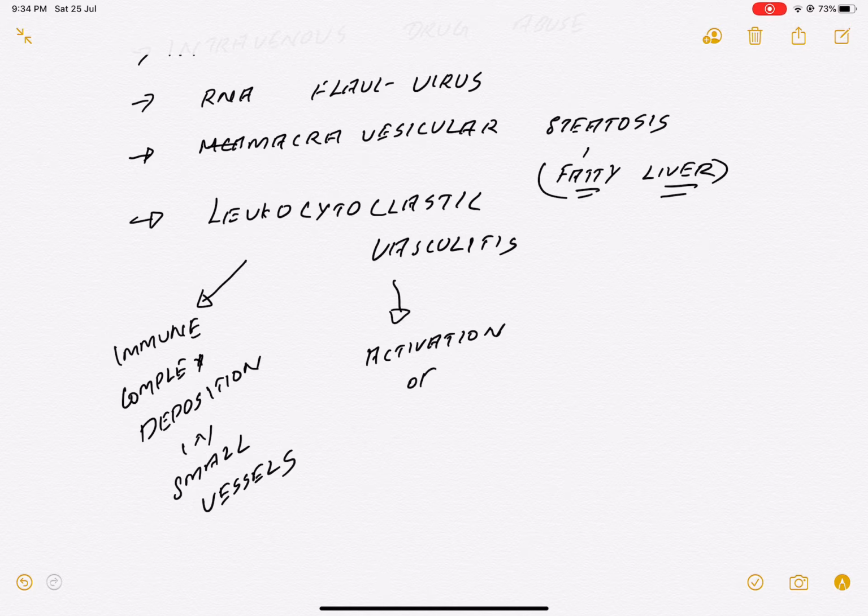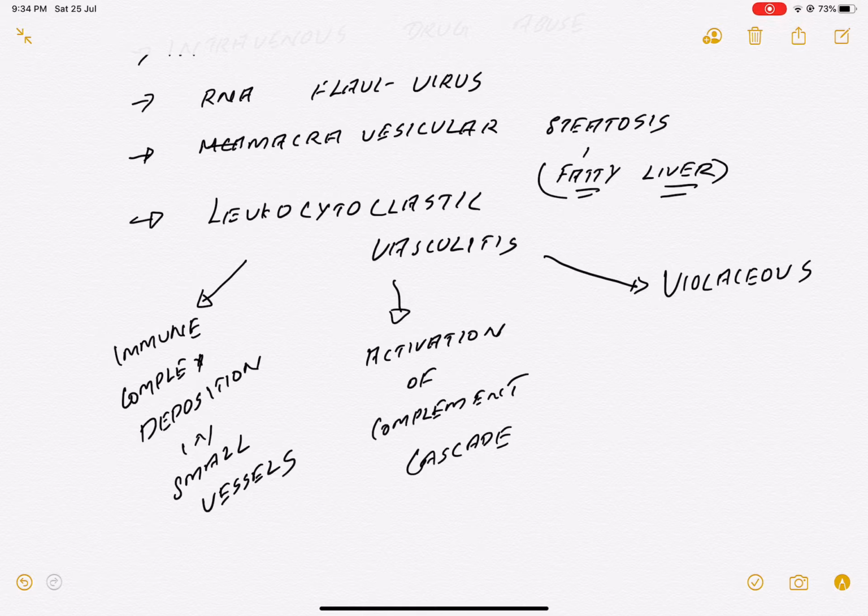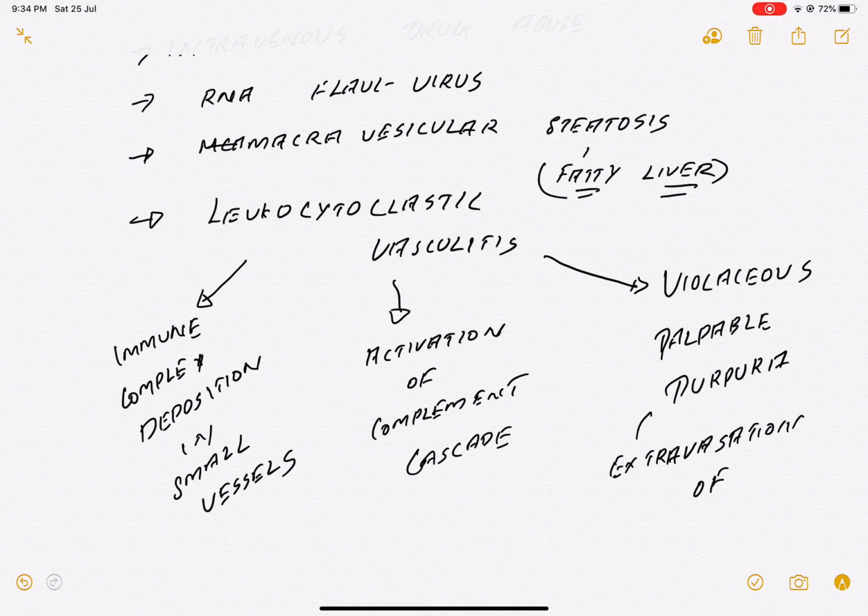Activation of complement cascade, and you can have formation of violaceous palpable purpura. Actually, it is due to extravasation of RBCs. So once again, this is some high-yield point that we use in the exam.